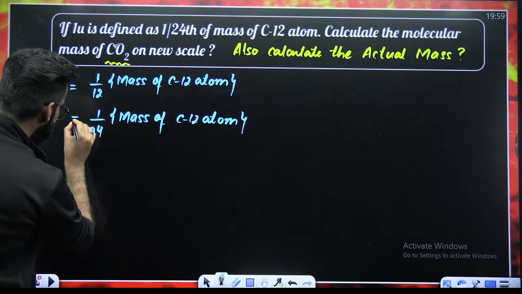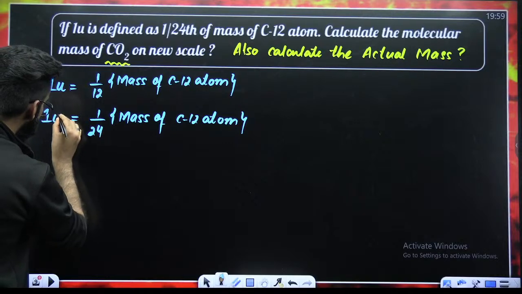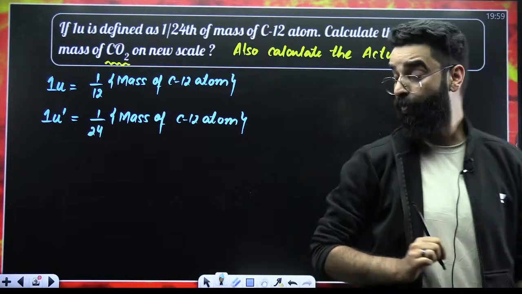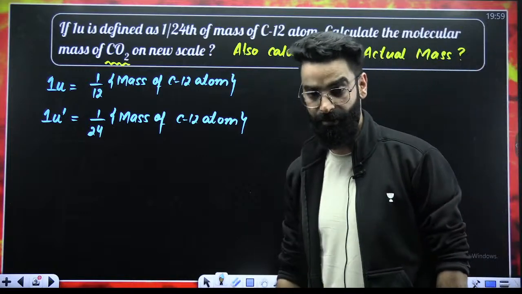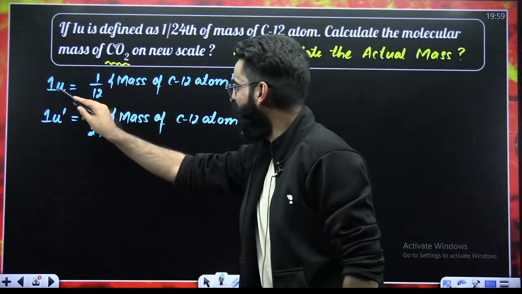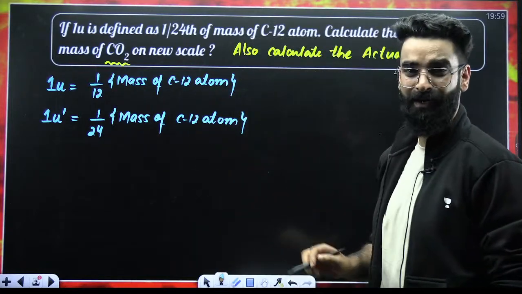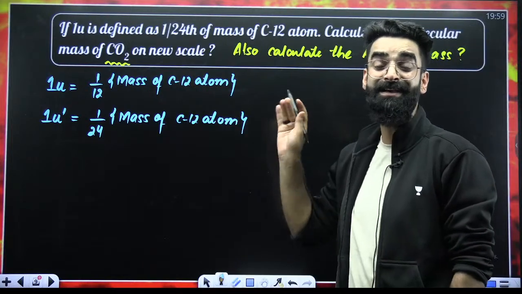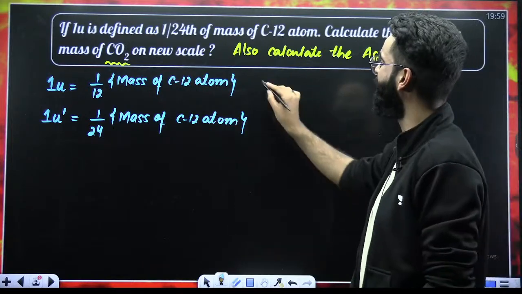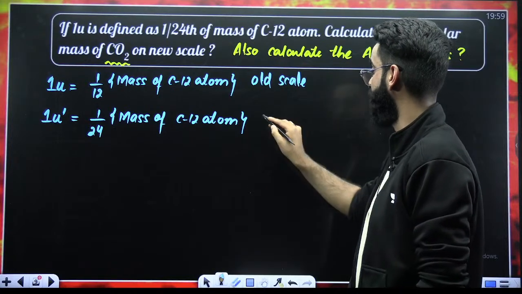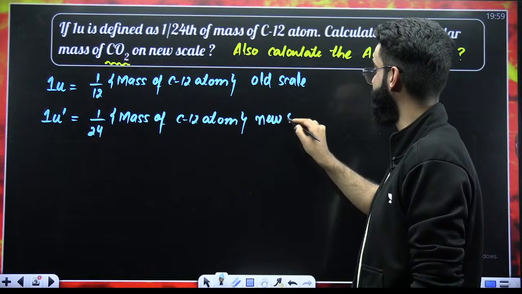So this is something I will now call 1 U dash. Now, people, this 1 U is equal to 1/12 of the mass of a carbon-12 atom. This is the scale which we have chosen, so you can call it the conventional scale, or the old scale. And this is the scale which is given to us as per the question.